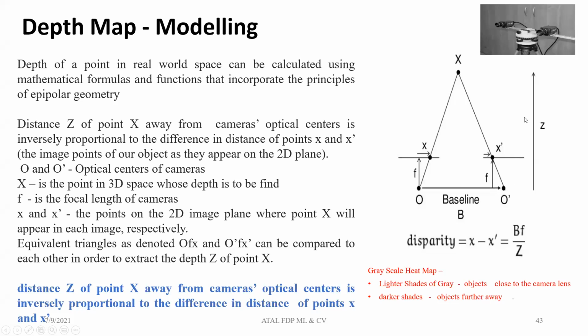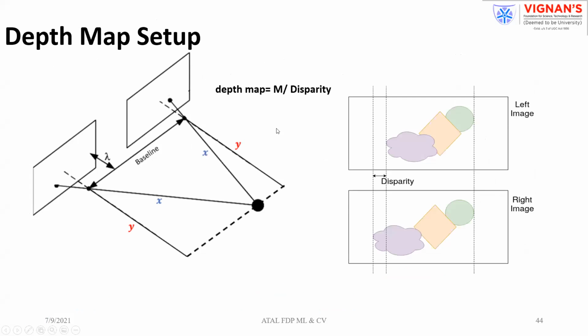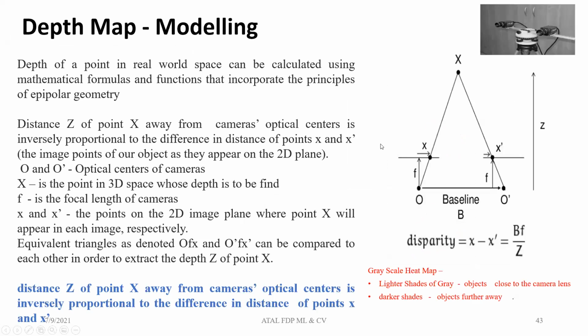Now you use the similar triangle principle. Let us consider O dash X and X dash X as the other. From that you can create the depth. Here depth is nothing but the Z. X dash is said to be the disparity. This disparity can be computed by using the formula. B is the baseline, F is the focal length of the camera, Z is the distance. Once Z is known, you can easily compute the depth map, M by disparity. So this is the earlier mathematical modeling.